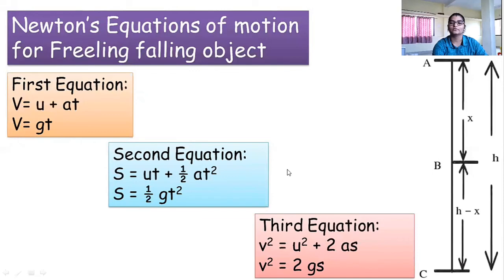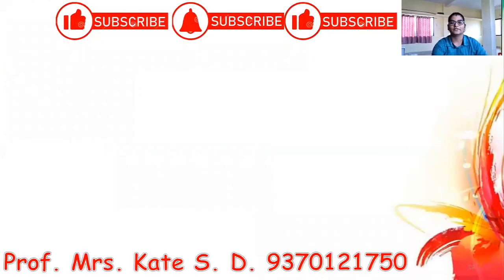The third equation of motion, v square equals u square plus 2as, is the relation between velocity and displacement. During free fall, as initial velocity is 0 and acceleration is the acceleration due to gravity, if we put these values, the third equation becomes v square equals 2gs. So this is how Newton's equations of motion change when an object is falling freely. I hope I have cleared all the points about free fall.